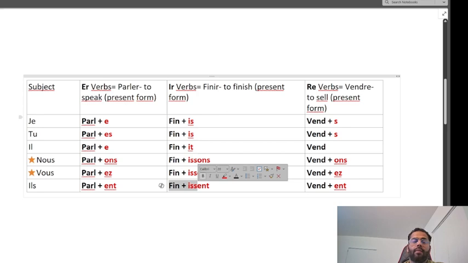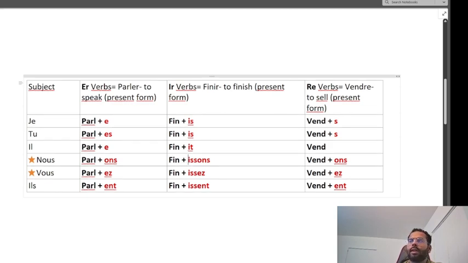Again, when you are conjugating the verbs ending in ir, you have to speak the endings when you are conjugating the verbs with nous and vous, but you don't have to speak the endings with the other subjects. So I repeat, je finis, tu finis, il finit, nous finissons, vous finissez, ils finissent.